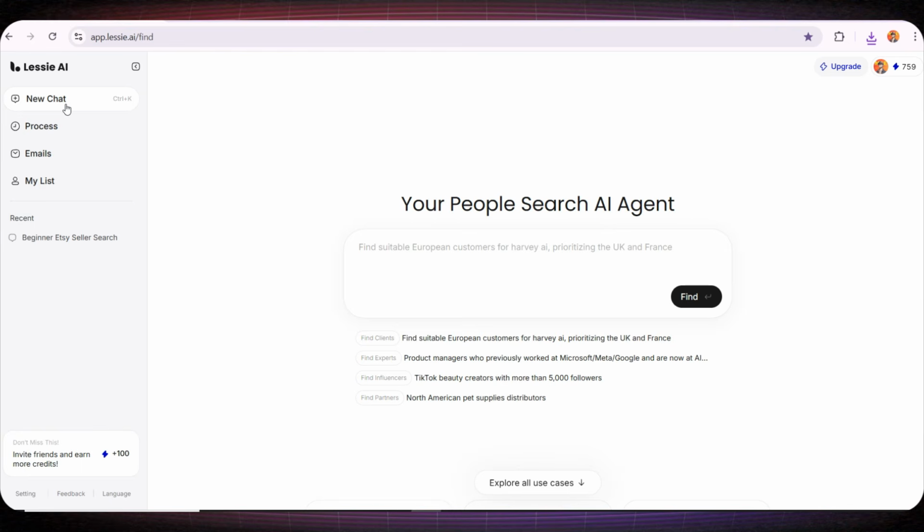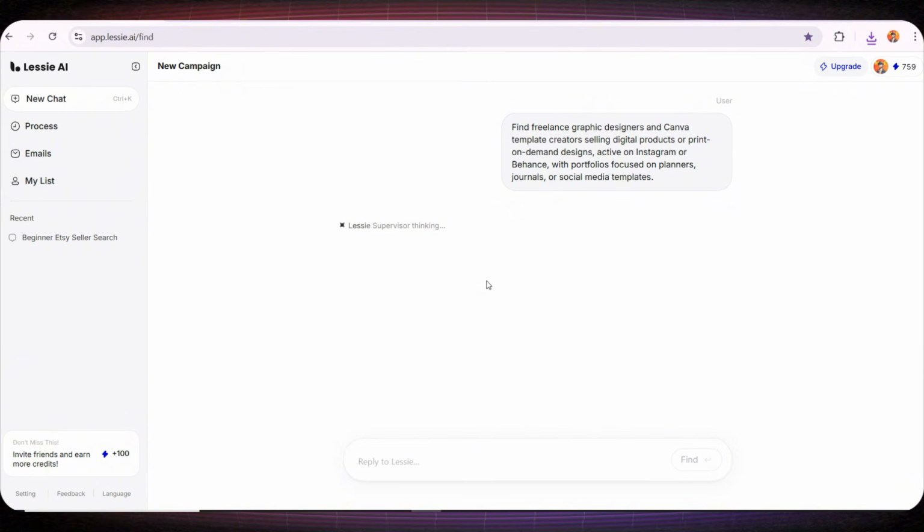It's actually very simple. All we need to do is go to New Chat and then search in detail for what we want. For example, I can write that I want a graphic designer who designs on Canva, specializes in digital products, and has an Instagram account. And then we simply run the search.